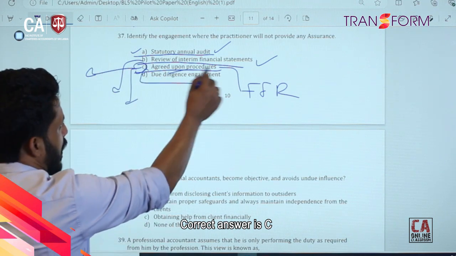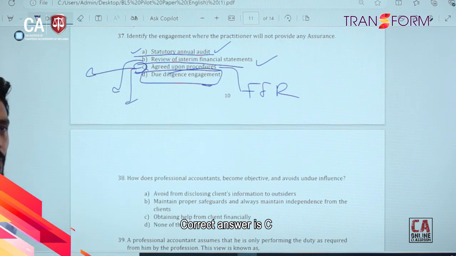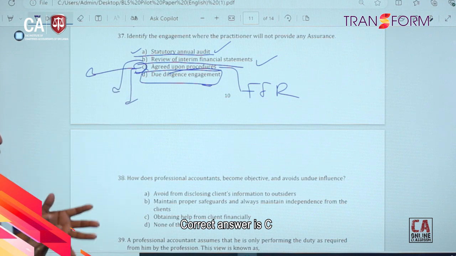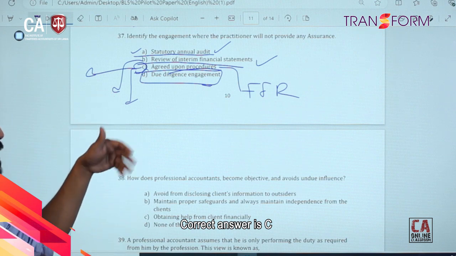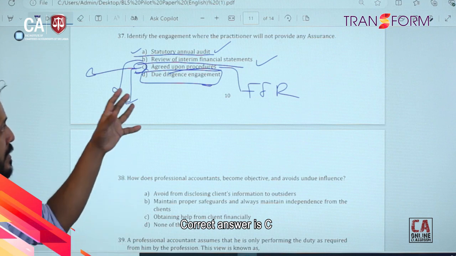Due diligence, actually we are giving a limited assurance opinion, right? Due diligence is an other service engagement we can do at the acquisition of a company. That may be IT due diligence and law related due diligence.